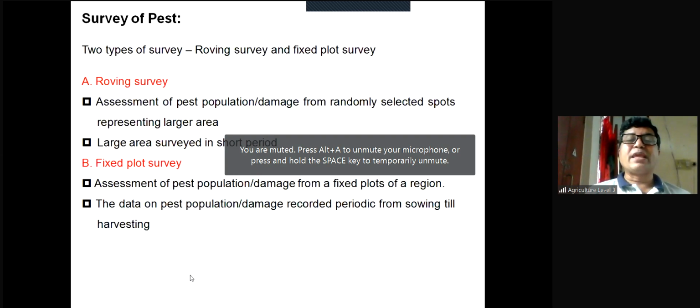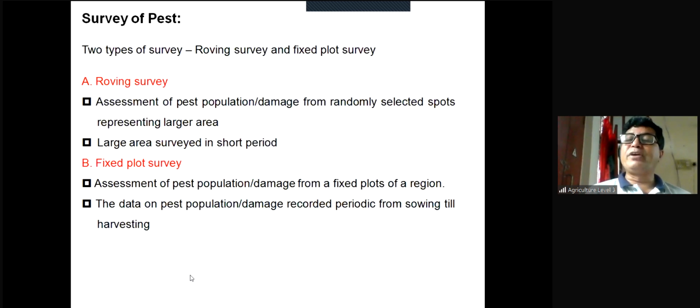And fixed plot survey: assessment of the pest population or damage from fixed plots of a region. For example, in Mymensingh region, if we survey certain parts of the BAU, then this is called fixed plot survey. The data on the pest population or damage are recorded periodically from sowing till harvesting. Data will be collected from a particular area. So how can we compare among the different times of a period? For example, January to December, 12 months. We can compare every month with each other.